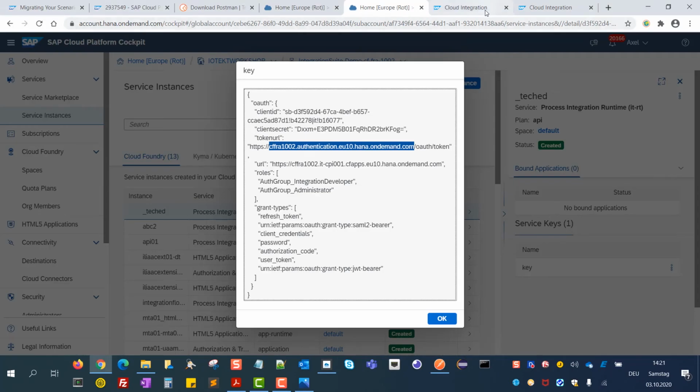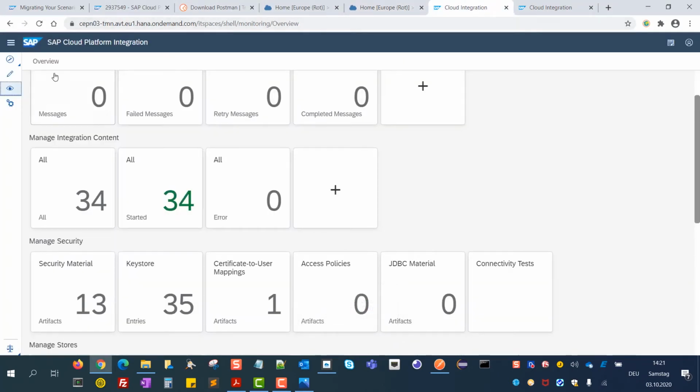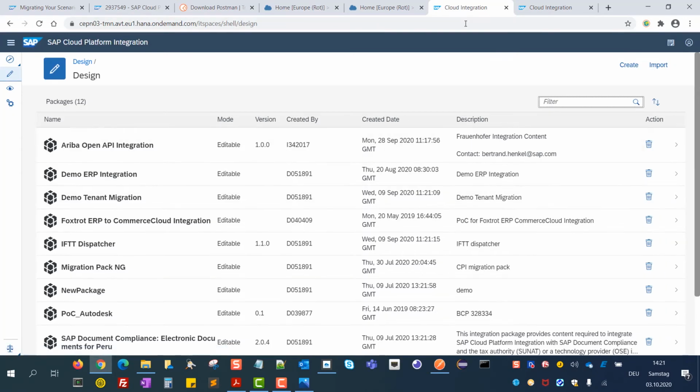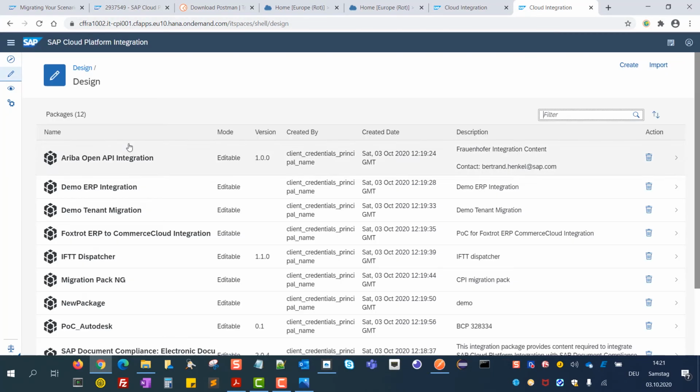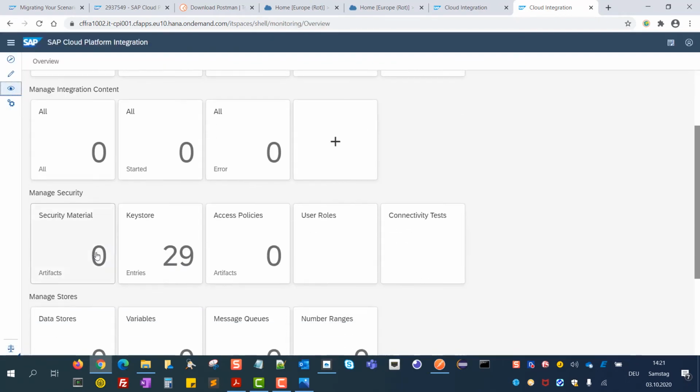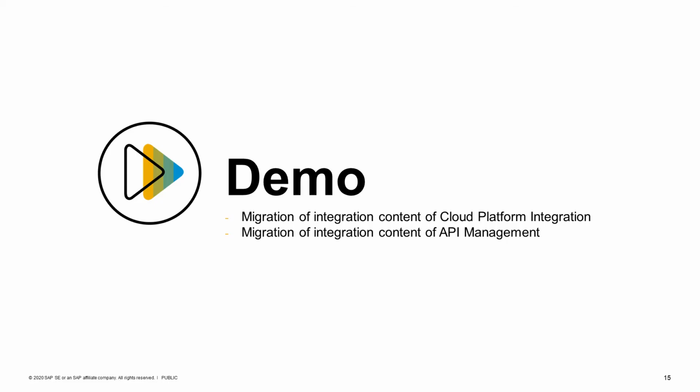So let's check the new tenant. First, we check the old one. As you have seen, there were 12 packages. So let's check the new one. This is now the Cloud Foundry one. And as you can see, everything was successfully migrated. And also on the operations view, what we will see is that the keystore now contains all the certificates that you need for your communication. Now you can go ahead and do the post-migration steps like deploying the credentials and then deploying also the migrated flows.